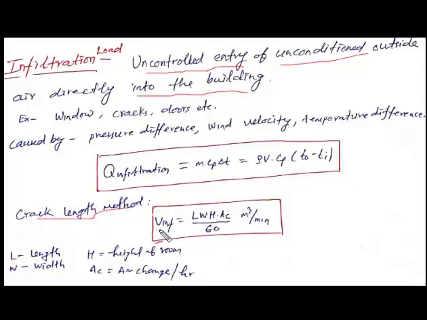Here the volume of infiltration is L W H into AC divided by 60 meter cube per minute, where L is the length of the room, H is the height of the room, W is the width of the room, and AC is the air change per hour inside the room through the cracks. So from here we get the volume of infiltration which enters the room. Then putting the value in this equation, we get the total load on the air conditioning equipment that increases due to infiltration.